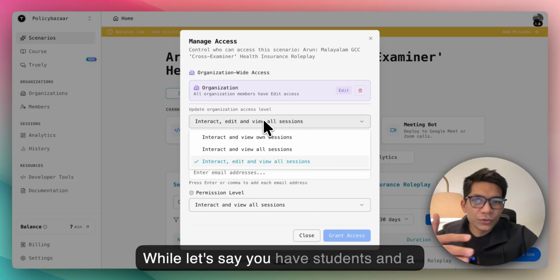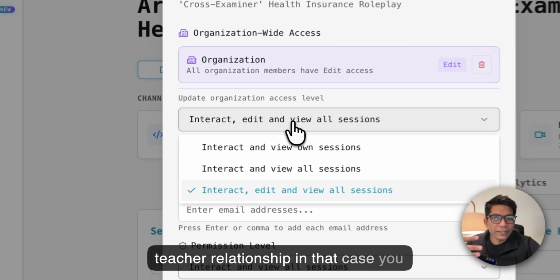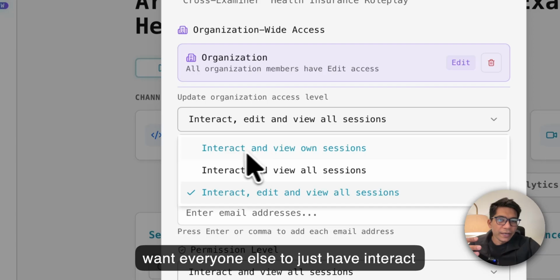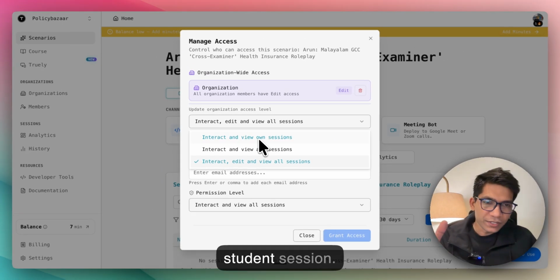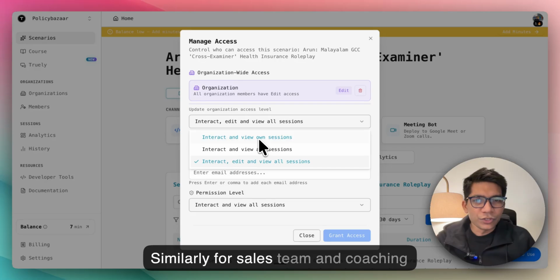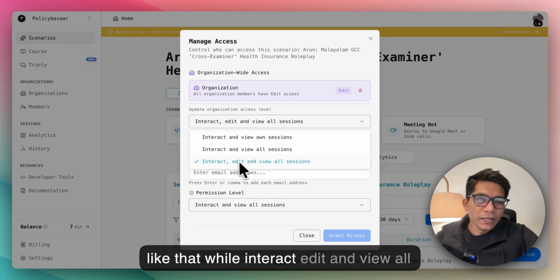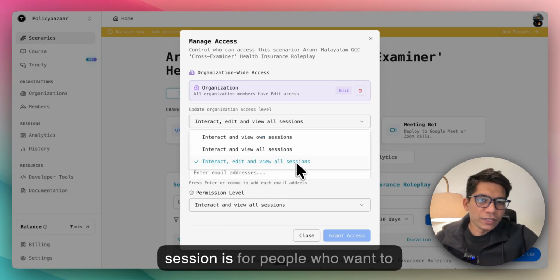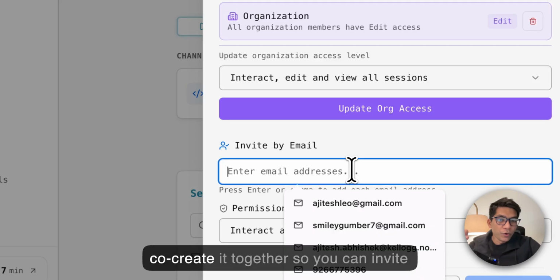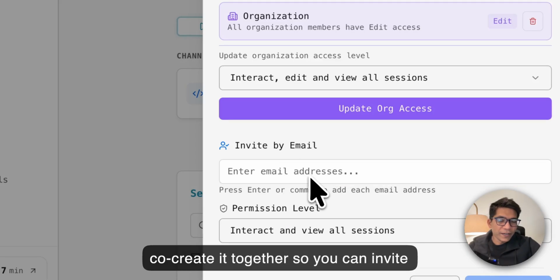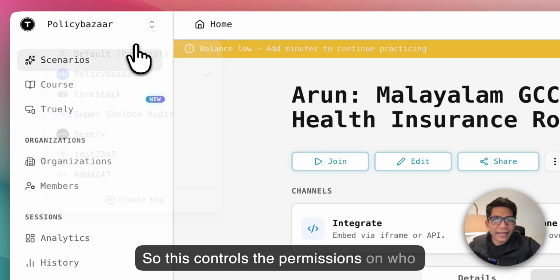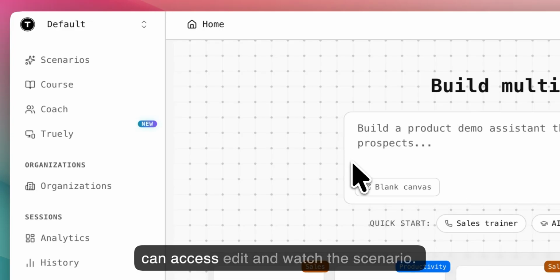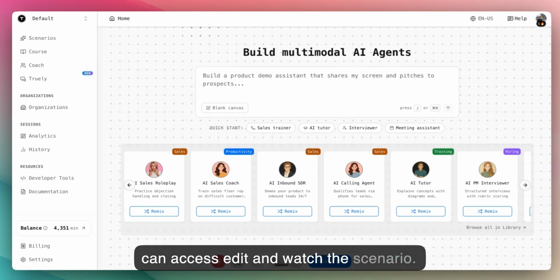While, let's say you have a student and teacher relationship, in that case you want everyone else to just have interact and view their own session, because you don't want one student to see another student's session. Similarly for sales teams and coaching. Interact, edit, and view all sessions is for people who want to co-create together. So you can invite via email in that case. So this controls the permissions on who can access, edit, and watch the scenario.